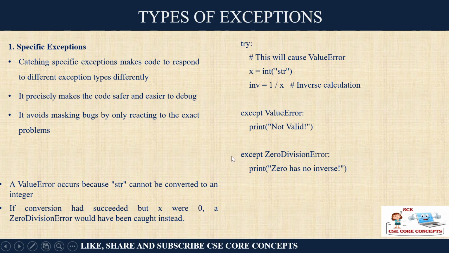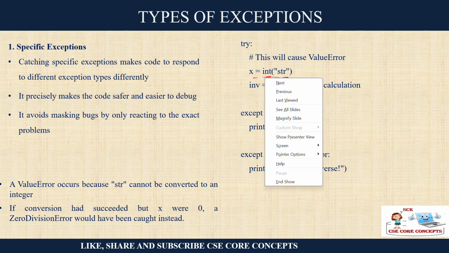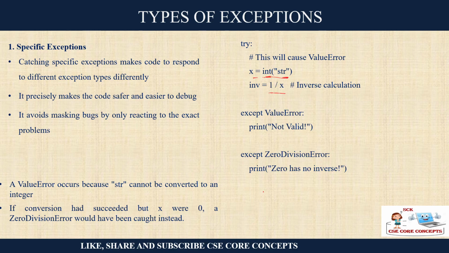Now there are types of exceptions, meaning specific exceptions. Like I know that a ZeroDivisionError can occur if I try to divide by 0. Or here, I am trying to convert a value which is a string into an integer and then do this calculation. If I have given the value of x as a string and I try to convert it into an integer, that is not possible. So here I am catching a ValueError.